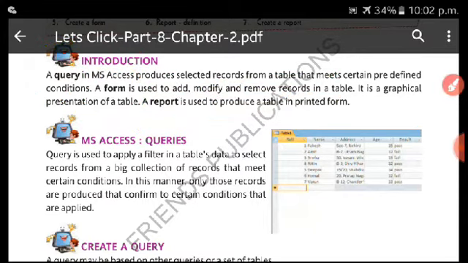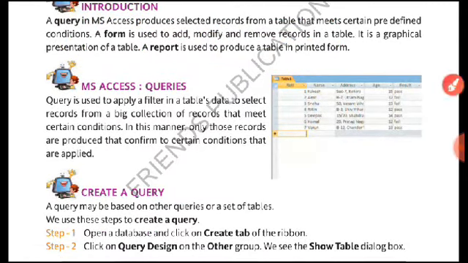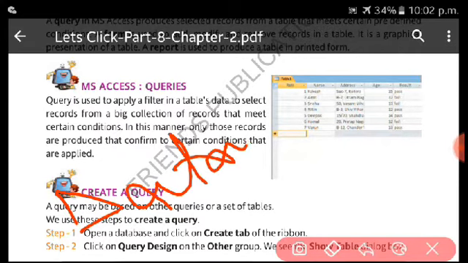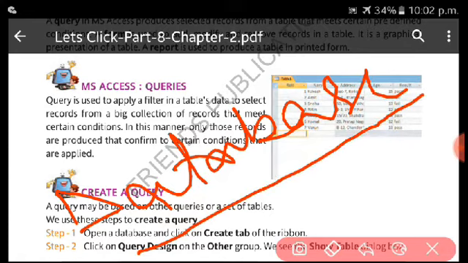Before that, you understand in MS Access what we do. In MS Access we prepare the database. What we prepare? Database. Okay, so you can say, sir, we can also prepare this database in MS Word. We can also prepare a database in another application or maybe Notepad, right? This is all about the collection of data, right?